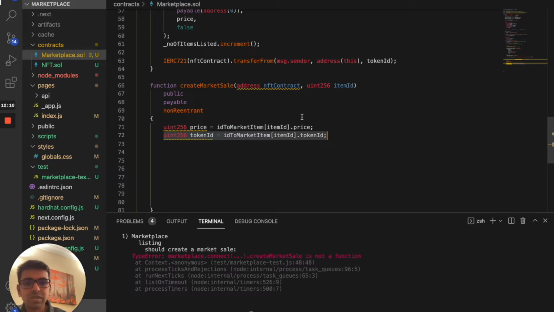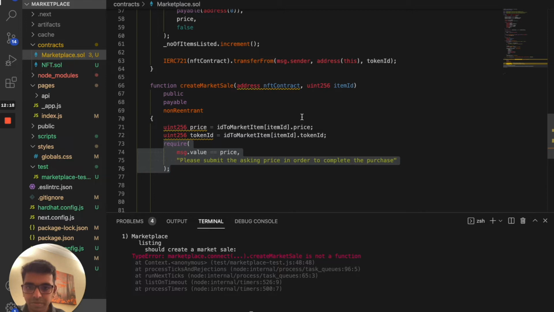So this token ID is what we used in the NFT contract. Then we want to make sure that the message.value, whatever we passed as a value from our wallet, actually matches our price in order to complete the transaction. This is an if-else case, otherwise the transaction will fail.